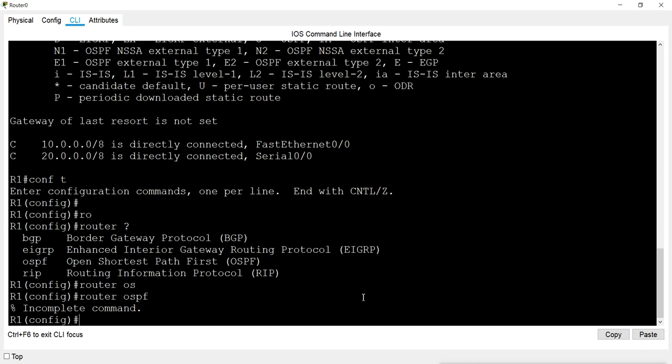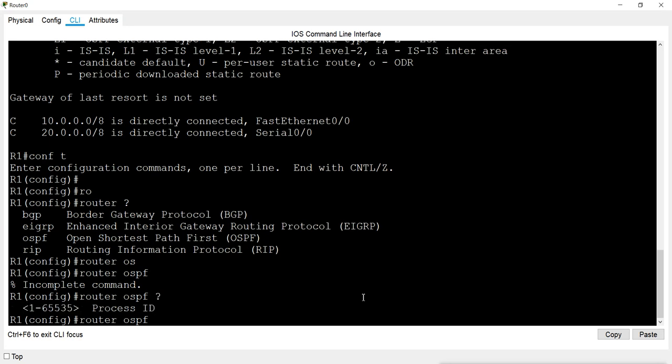So I will press the up arrow key on my keyboard to get the previous command, and I will press the question mark to check what I am missing. And what I am missing is the process ID. For the process ID, we can have a number from 1 to 65,535, so I can use any number from it. What does that number mean? That number is the process ID.